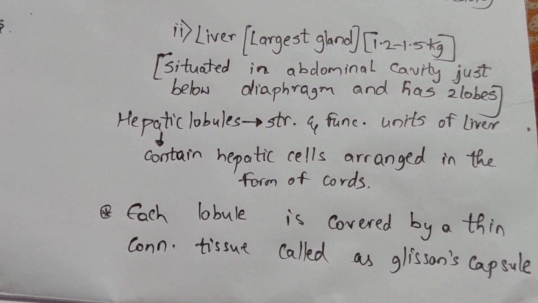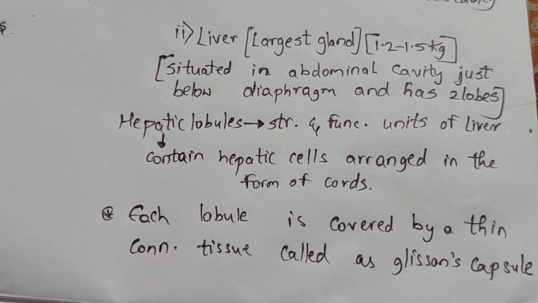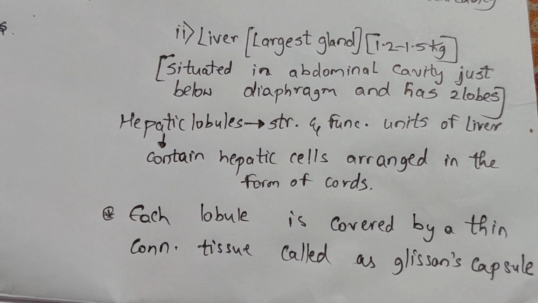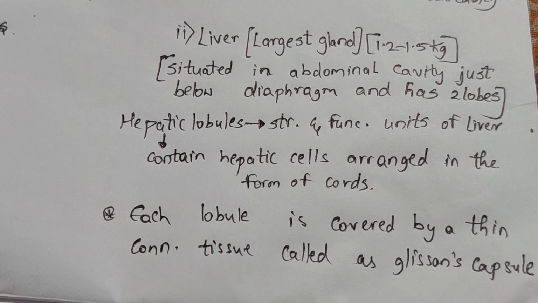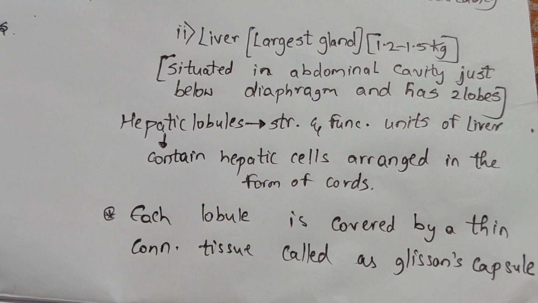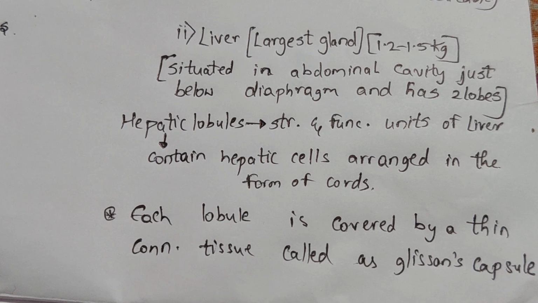Now let us go to the next gland, the liver, which is the largest gland, weighing 1.2 to 1.5 kg. It is situated in the abdominal cavity just below the diaphragm, and the liver has two lobes. Then a very important golden line of NCERT, please listen: hepatic lobules are the structural and functional units of the liver. These hepatic lobules contain hepatic cells, arranged in the form of cords.